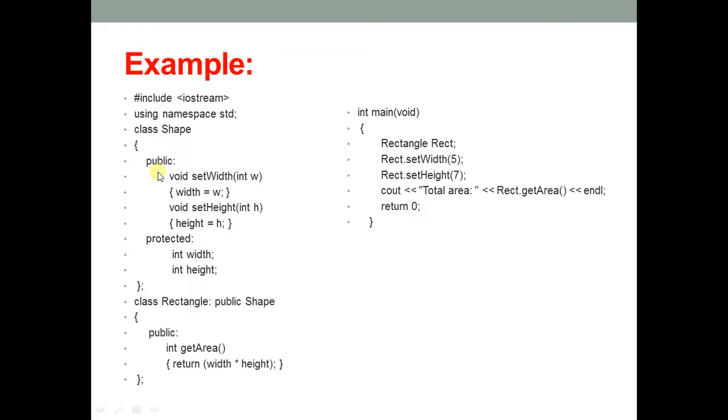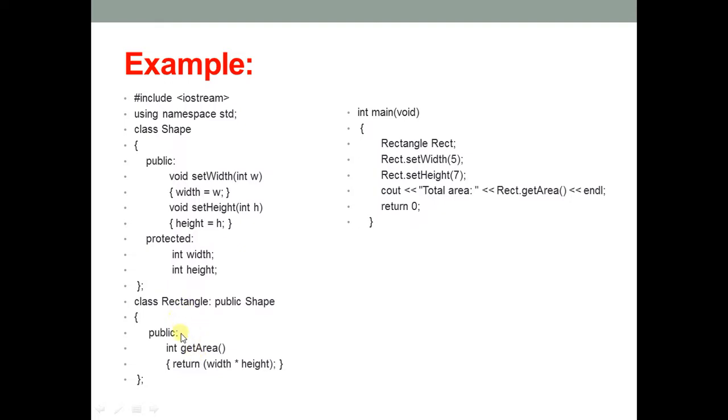From where? From the shape class. How? By the colon operator, access specifier, and then the class you are inheriting from, that is the class name. Now when you come inside the body of rectangle, here you can see integer get area. So this function is mainly for rectangle.